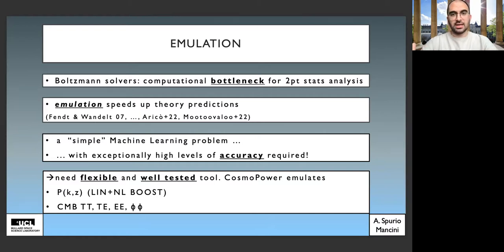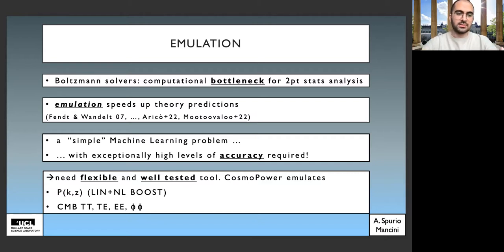I would also argue that in order to solve this problem of emulation of Boltzmann code predictions, we need a flexible tool, meaning that we don't want to repeat the training exercise every time we change any detail in the analysis, such as the systematics modeling, for example. So for this reason, in CosmoPower, we decided to emulate the matter power spectrum rather than emulating the data vector, for example, the lensing Cells.